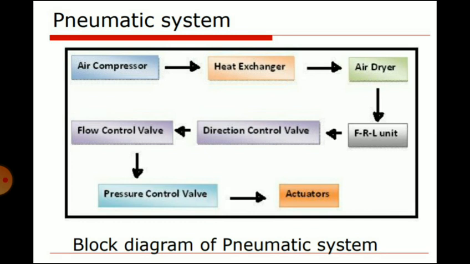So pneumatic system consists of air compressor, heat exchanger, air dryer, then FRL unit, then direction control valve, then flow control valve, then pressure control valve, and then the actuator that will actuate. So this is the application. Actuator means it is the application. So this is the flow diagram.